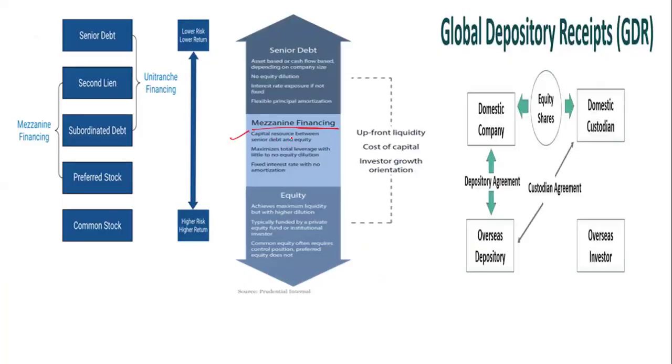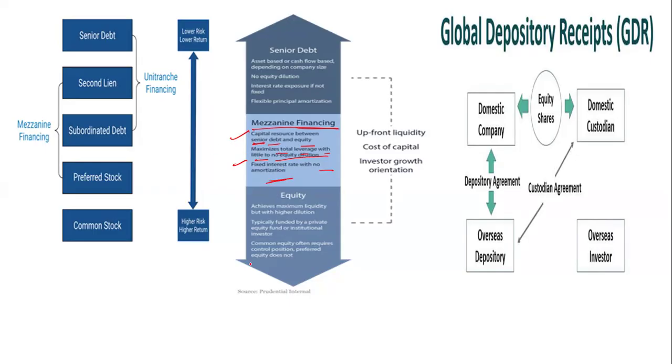You can see over here what mezzanine financing is. Mezzanine financing is a capital source between senior debt and equity, giving maximum total leverage with little to no equity dilution, and a fixed interest rate with no amortization. So this is mezzanine financing.